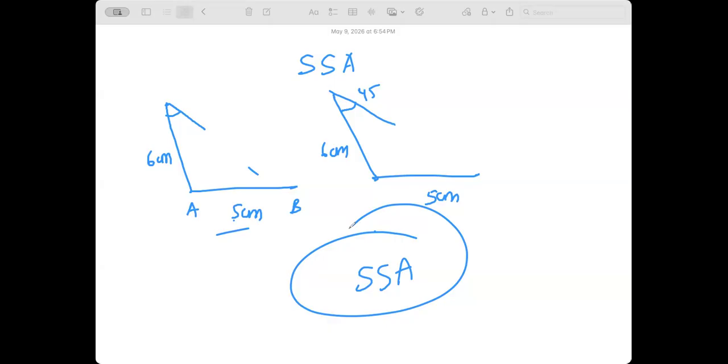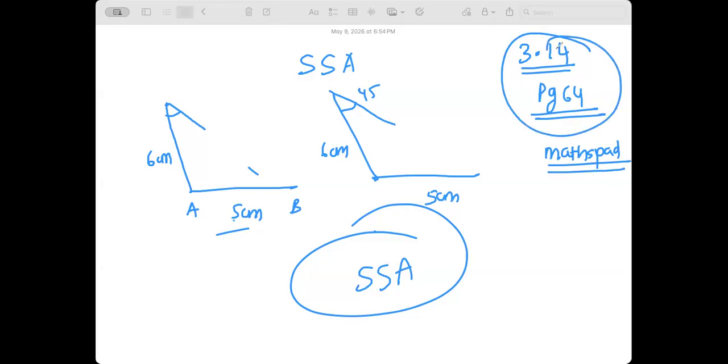Meaning, I really want you to try problem number 3.14 in the book. Maybe I'll put it down in the Google Classroom. Page number 64, problem number 3.14. I really want you to draw in mathspad.com, or GeoGebra as well is fine. Go to Mathspad, try drawing that, or go to GeoGebra, do that problem and see, or take a pencil, paper, compass, take a ruler and do it and see, please. That way you'll remember that SSA is never congruence, otherwise you'll all forget.